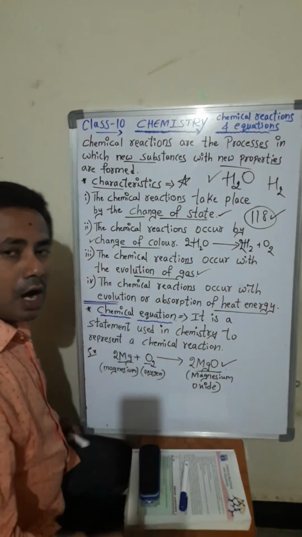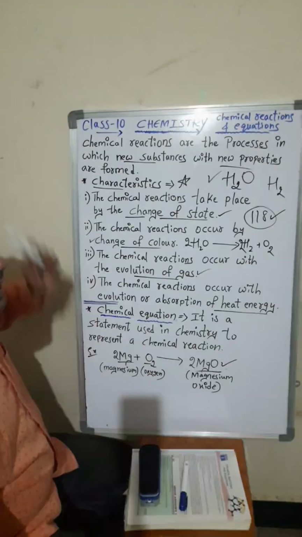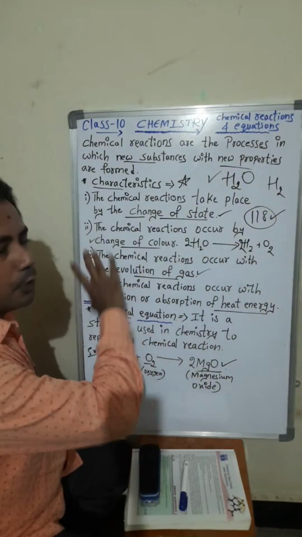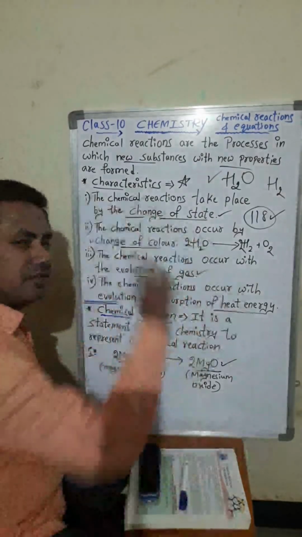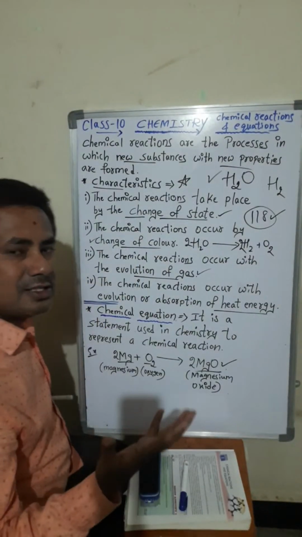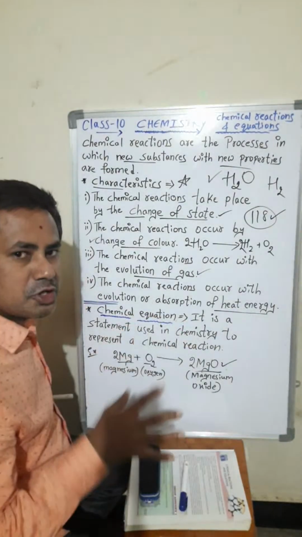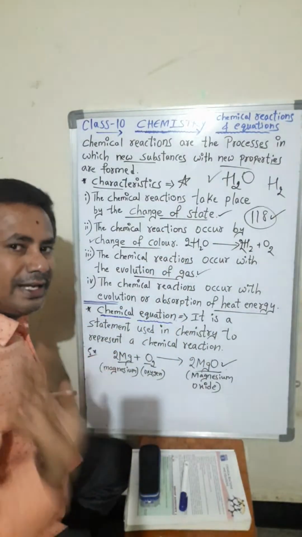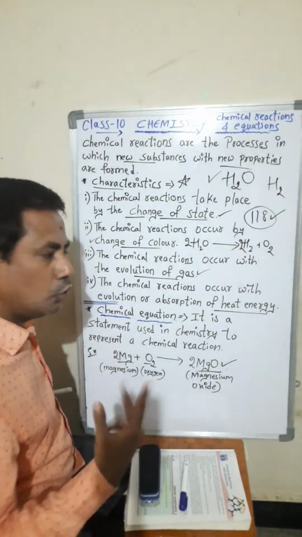Have you understood this topic? Once again, a quick revision. Chemical reaction definition I have given here: new substances with new properties are formed. Characteristics: change of state, change of color, evolution of gas, and evolution or absorption of heat energy. These 4 may occur in a chemical reaction, or any one may occur, or 2 may occur.